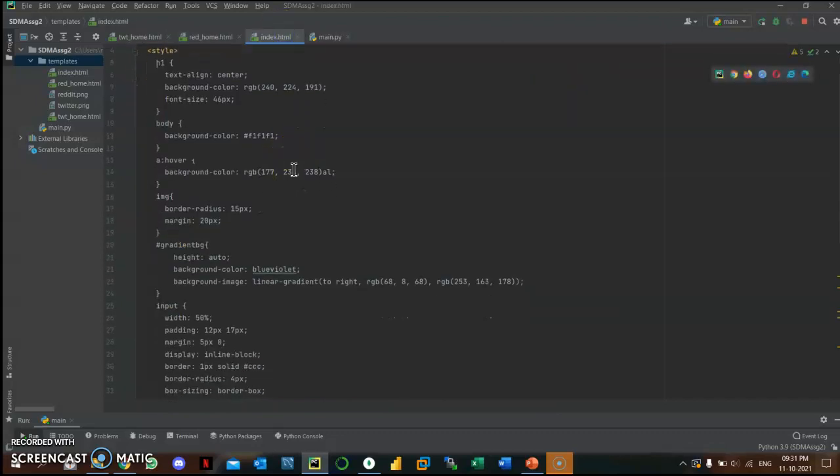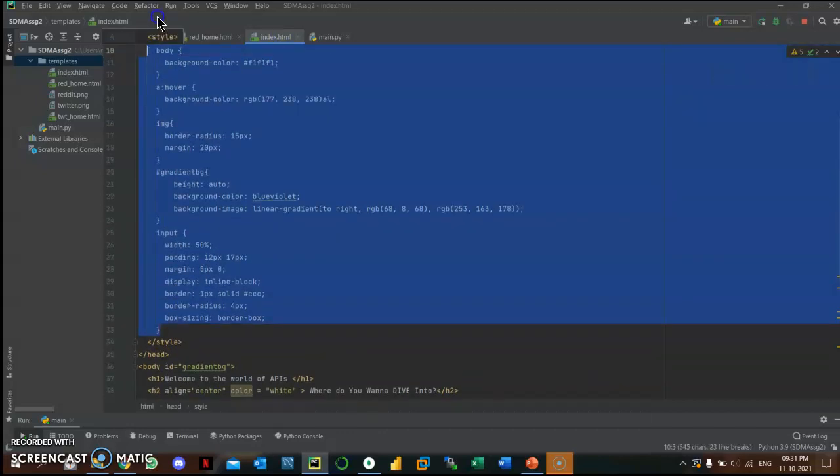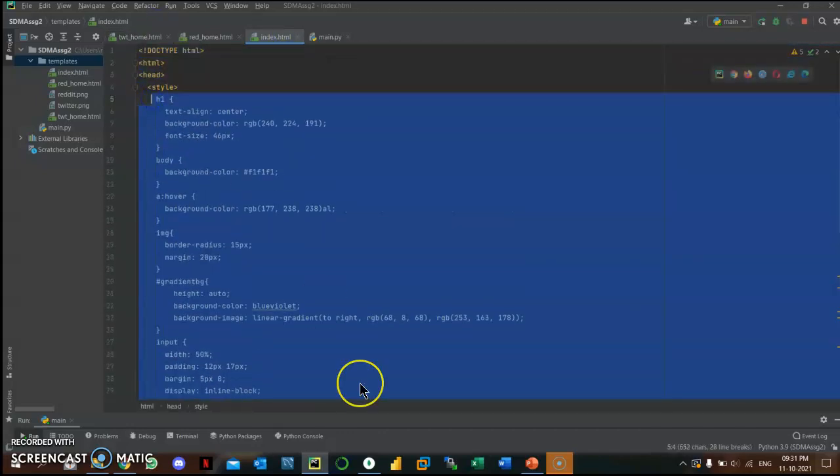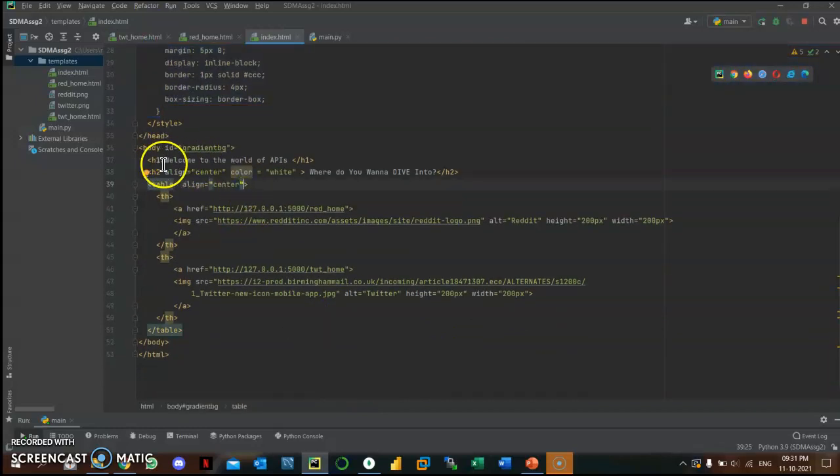Now coming to the last part, the index part, I have here just used old style formatting for different tags. Here you can see I've used a heading, welcome to the world of APIs, and where do you want to dive into. Now here are the images that I've sourced, and here is the hyperlink that takes us to the Reddit home, and here is the link that takes us to the Twitter home.